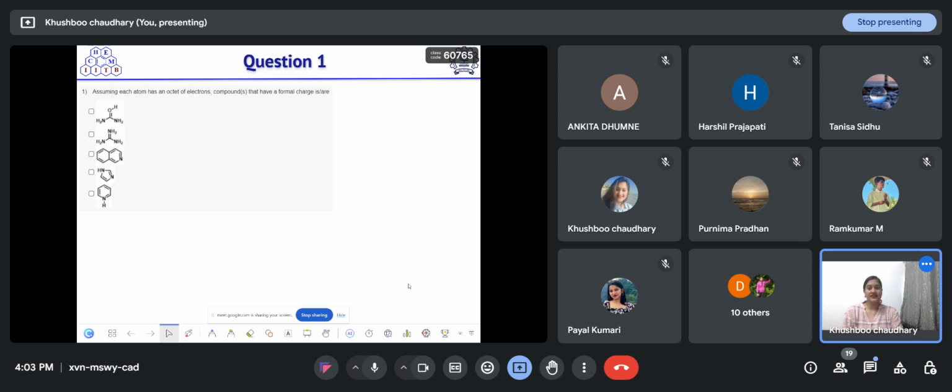Okay, so let's start. This is question number one. Assuming each atom has an octet of electrons, which compounds have a net formal charge? More than one correct option is possible. These are the four options given to you. You have to find out which of these compounds have a net formal charge. So try yourself and give me answers. Otherwise, I will solve.